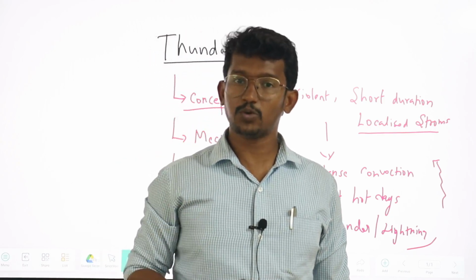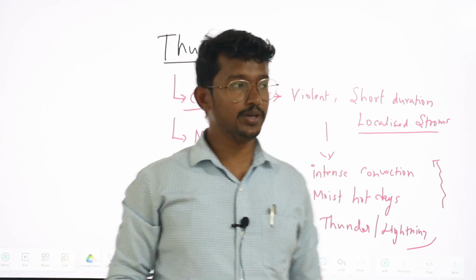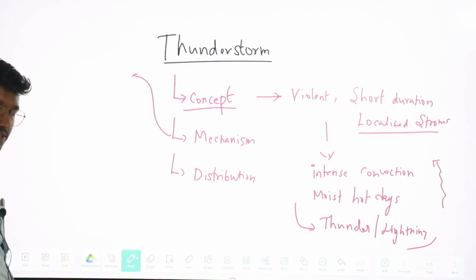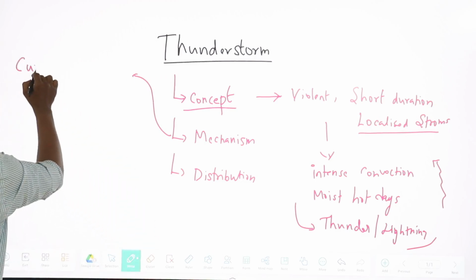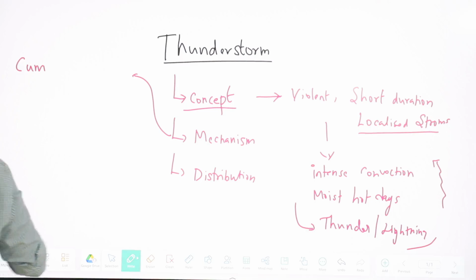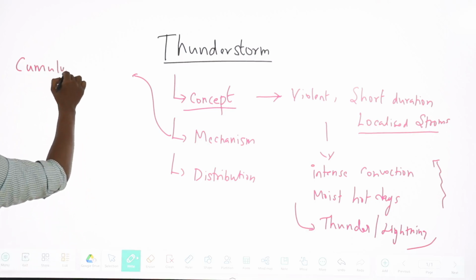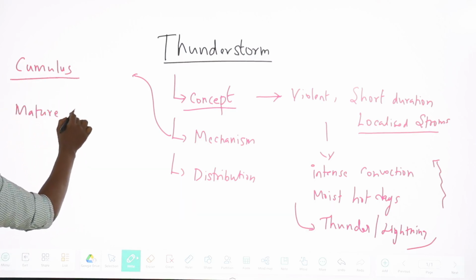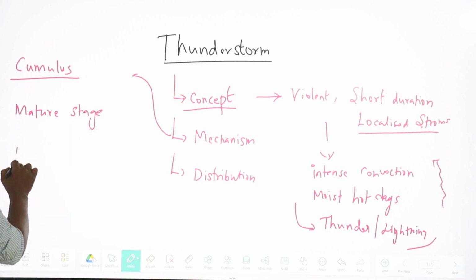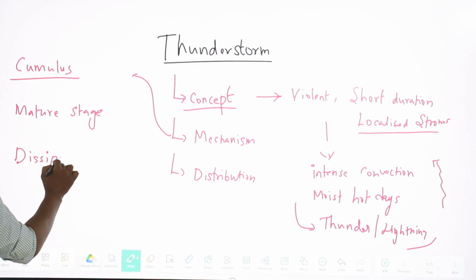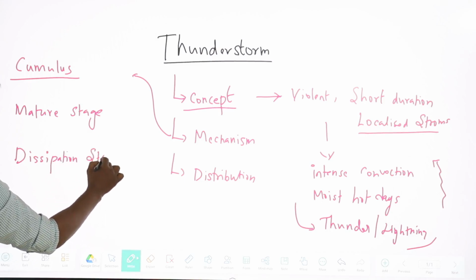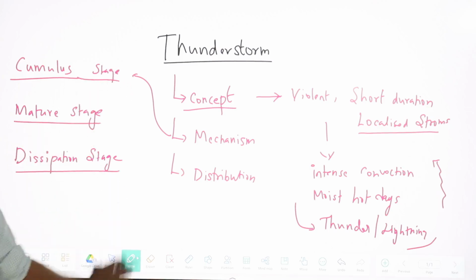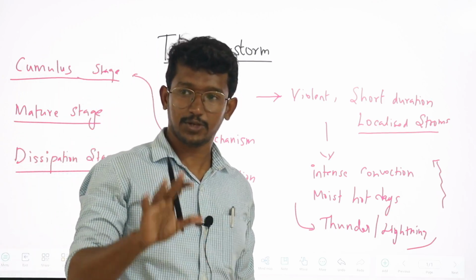Now we have to know about the mechanism, how it is getting formed. While understanding the mechanism, we have three stages. The first one is the cumulus stage, the second one is the mature stage, and the third one is the dissipation stage.